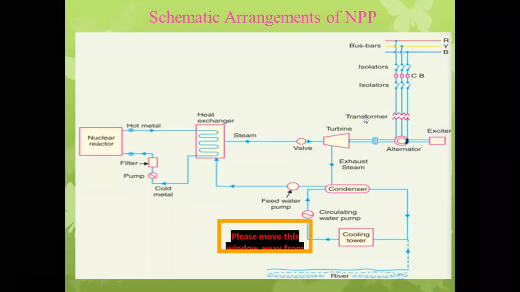So the speed of the turbine depends upon base load, load over. No, I'm not asking the alternator speed. I'm asking the turbine speed. So what is the reason behind the turbine going to rotate?